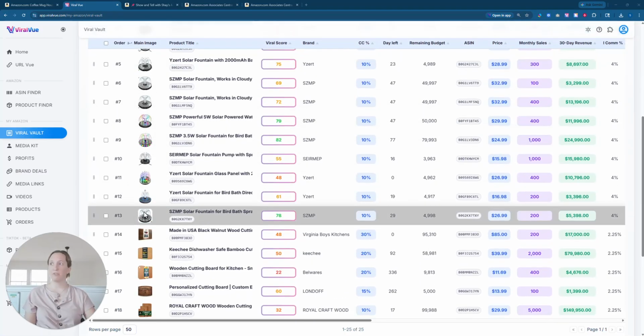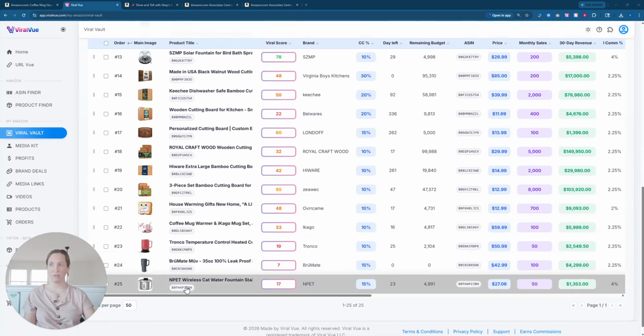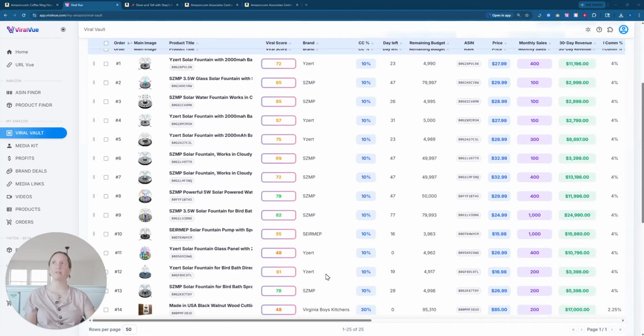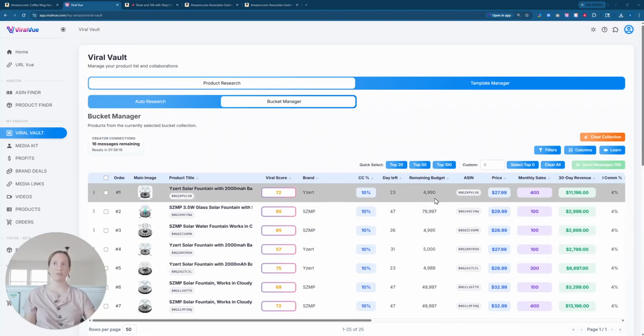So I added a whole bunch of these fountains, and then I added some wooden cutting boards, and then here are my housewarming things, and then my random cat deal. You would want to do your product research. I'm just picking a bunch of stuff so that way you guys can see.